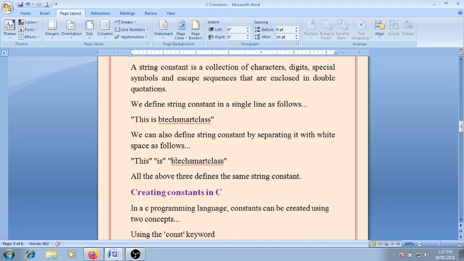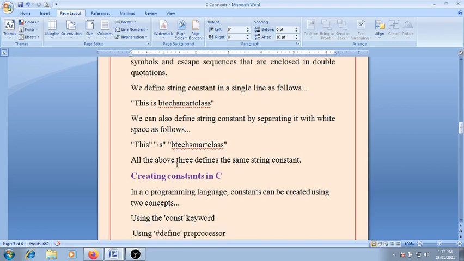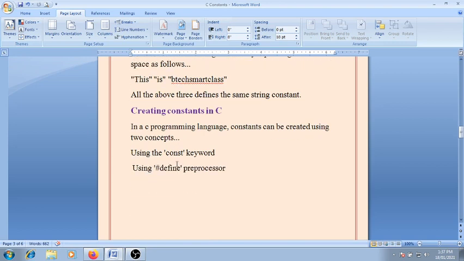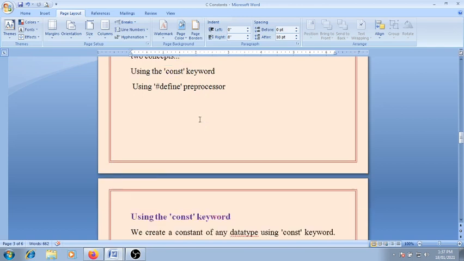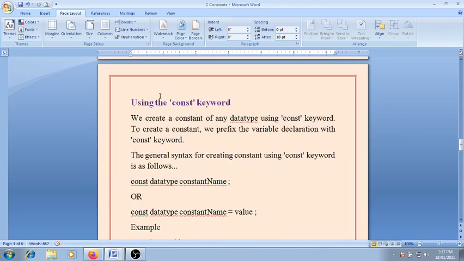Now friend, we see how to create the constant in C. In the C programming language, the constant can be created using two concepts. The first one is using the const keyword. When we define the constant, we use the const keyword. The second way is using the hash define preprocessor. Now we see how to declare constant using the const keyword.